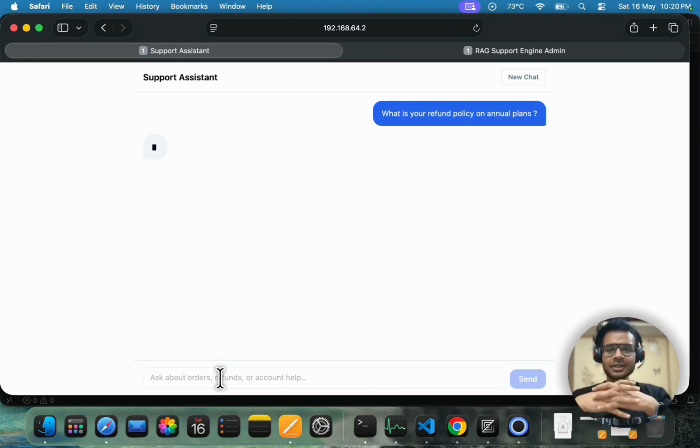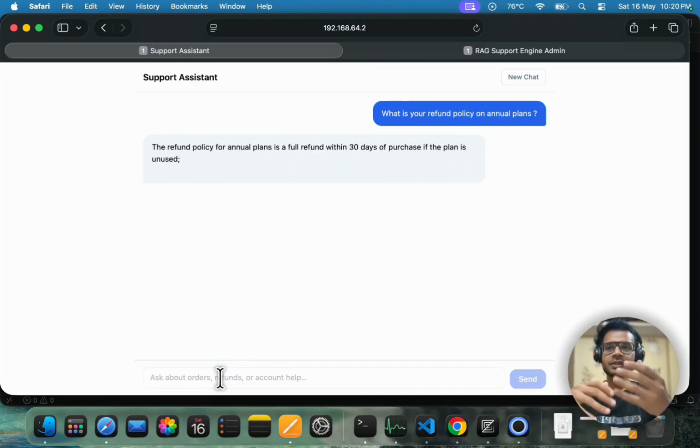So let's see what the system answers. First, the answer streams immediately. That matters for user experience and perceived speed. Secondly, this can run entirely on local infrastructure. I have a local 14 billion Qwen model running on my system. There is no hard cloud dependency as such, but because local models can sometimes be less powerful than cloud models for some situations, there exists an optional fallback support to the cloud model for better answers.